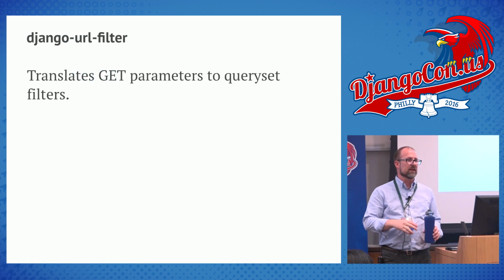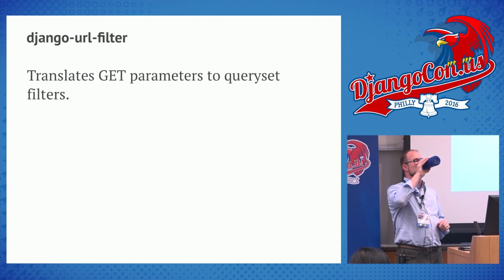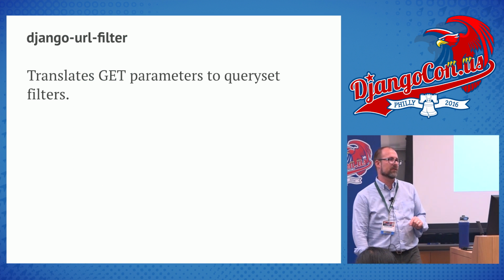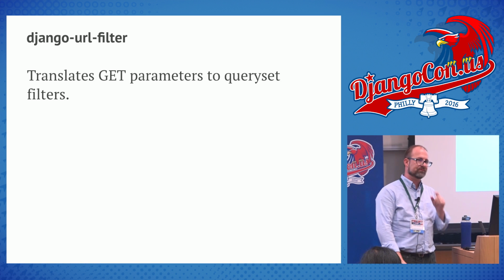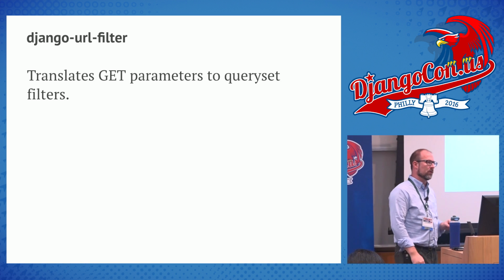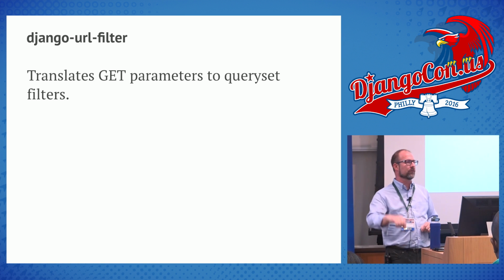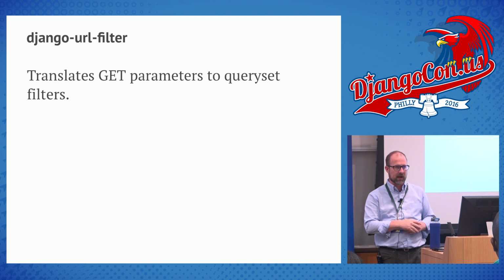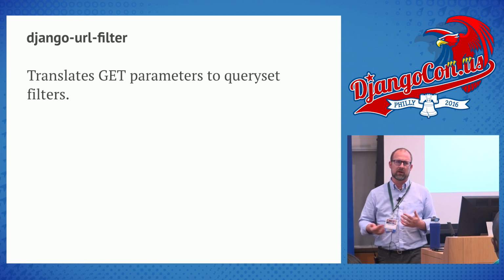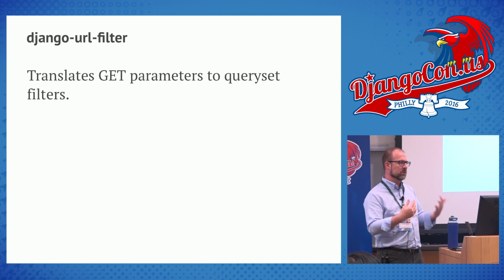The key to this, and the key to doing one of the big things that was demanded, was Django URL-filter. One of the things that I had to have in this project was the ability for every view to be bookmarked. If they click through on 3 different charts and they've drilled down to say, hey, in this district on Mondays for general assistance calls, this is what I'm looking at, they want to be able to send that to someone else. Not just to bookmark it so they can look it up again, but for people who aren't necessarily that technical, or they just want to do something quick.